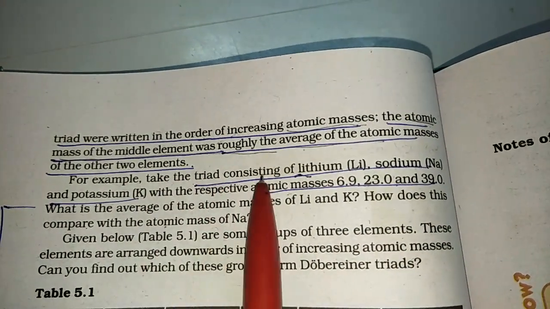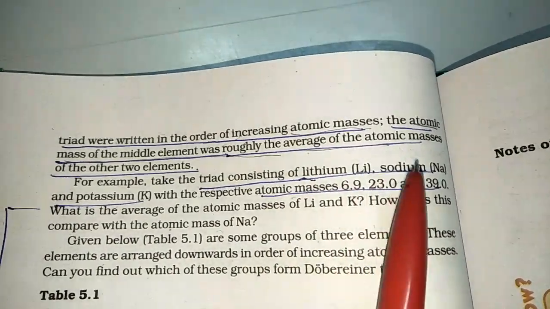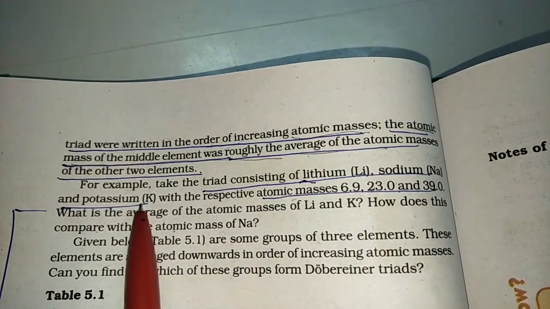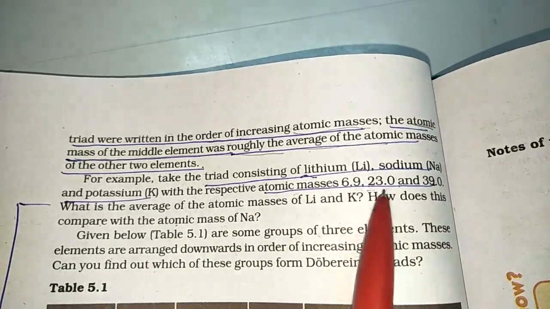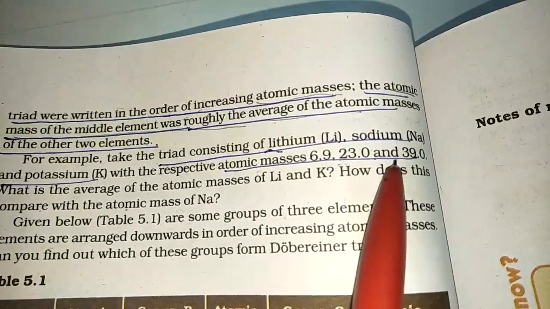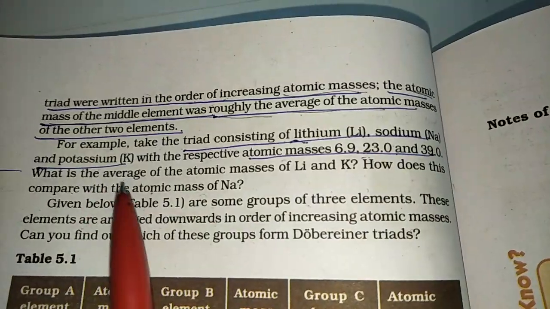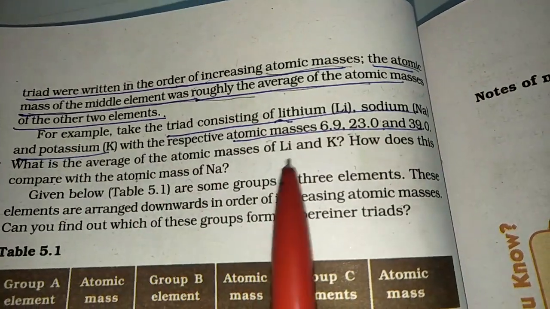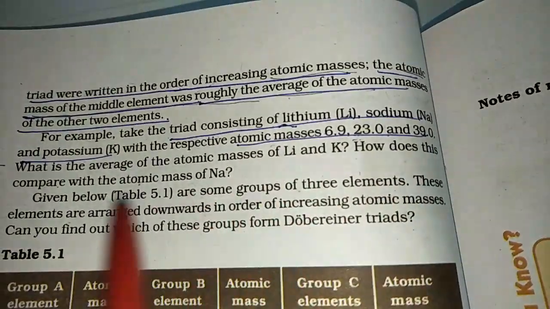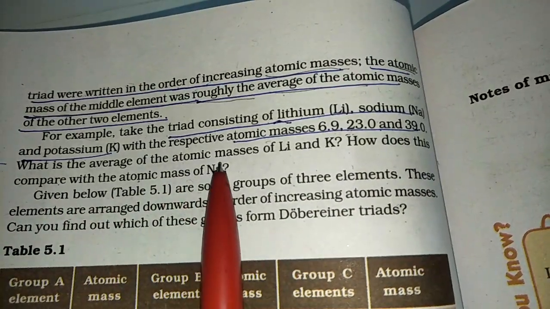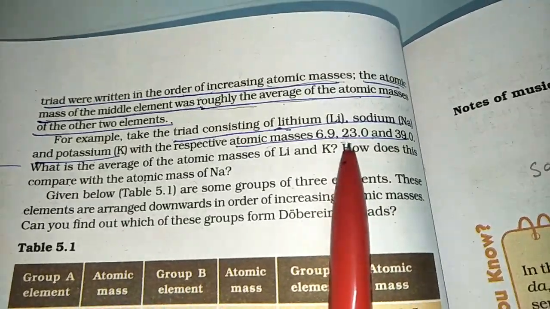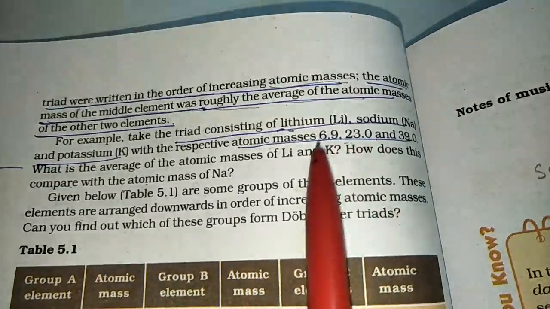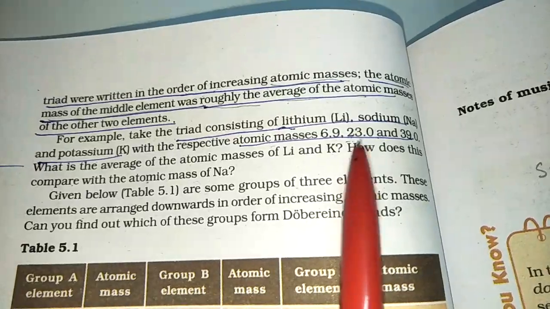For example, the triad consisting of lithium Li, sodium Na and potassium K, with respective atomic masses 6.9, 23.0 and 39.0. These were the 3 elements of the triad. So what is the average mass of Li and K, and how does it compare with the atomic mass of Na? If you add all these 3 and divide by 3, you will come to know that Na is the middle one, so it is kept in the center.